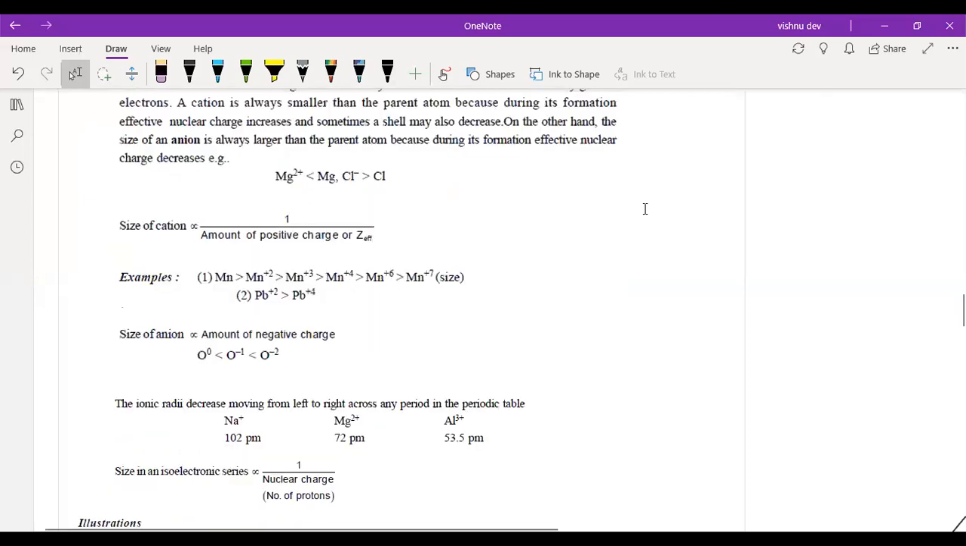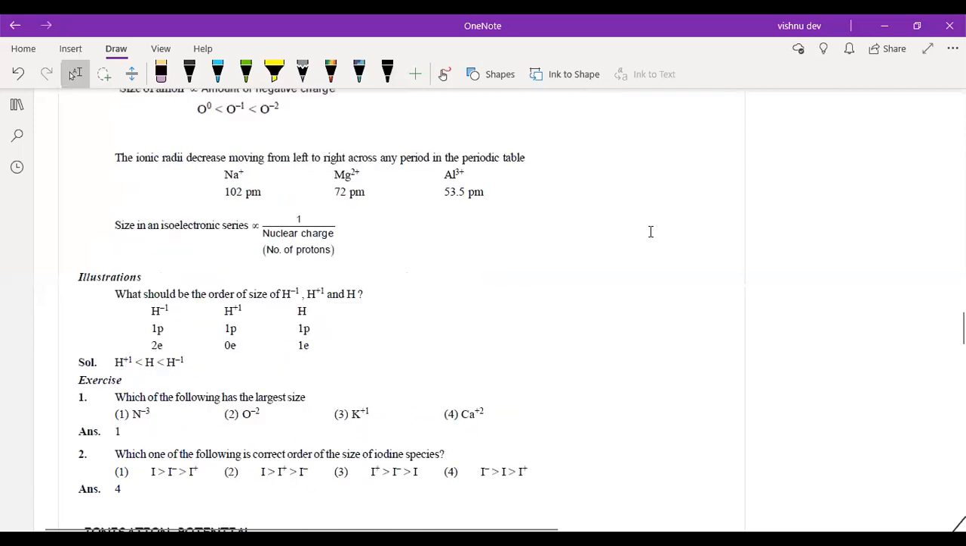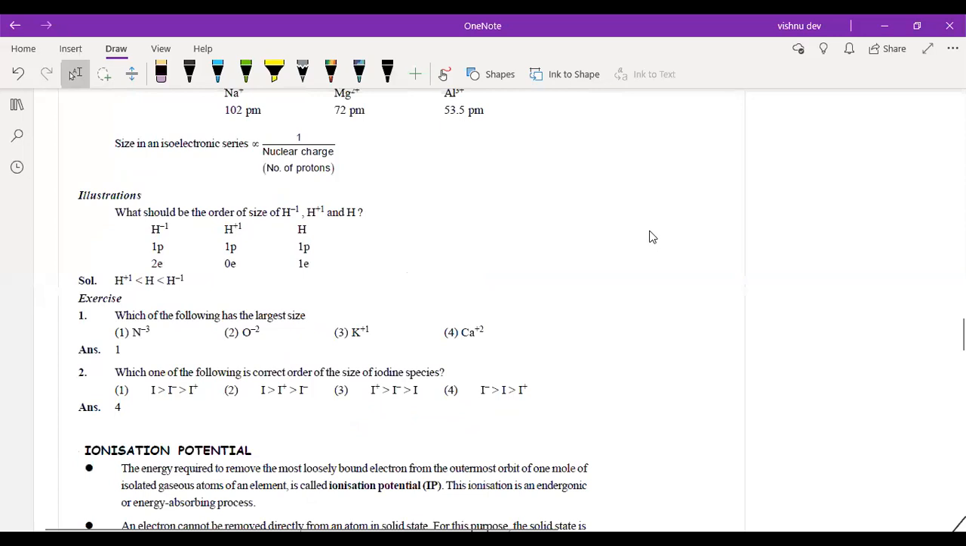Ionic size we have already discussed, right? Size of a cation will decrease when the charge is positive. Size of an atom will increase when the charge is negative. So size of a cation is inversely proportional to the amount of positive charge or Z effective. Makes sense, right? So this problem we have already discussed, we have already done it. So I guess these problems we have already solved. Try solving the question with this. Which of the following has largest size?